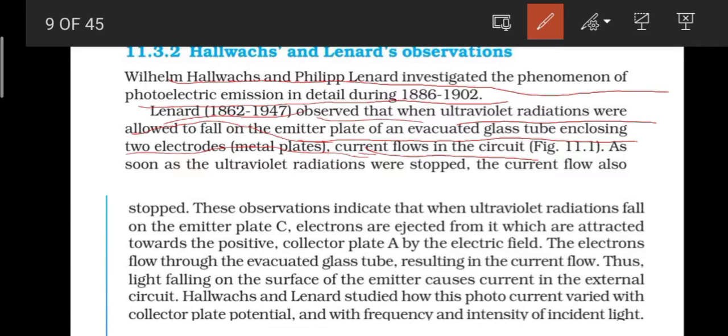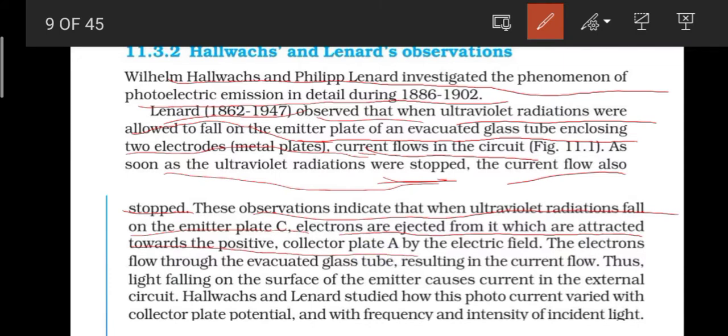We understood from this that when ultraviolet is provided, current flows in the circuit, and when ultraviolet is stopped, the current flow also stops. These observations indicate that when ultraviolet radiations fall on the emitter plate C, electrons are ejected from it, which are attracted towards the positive collector plate A.